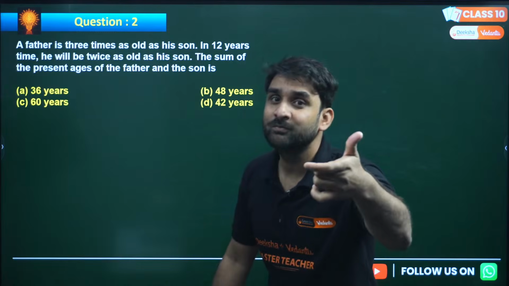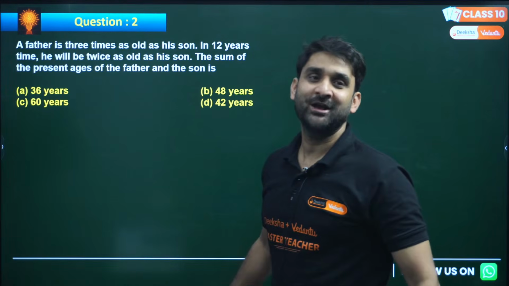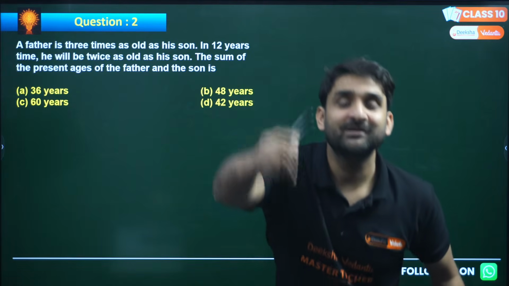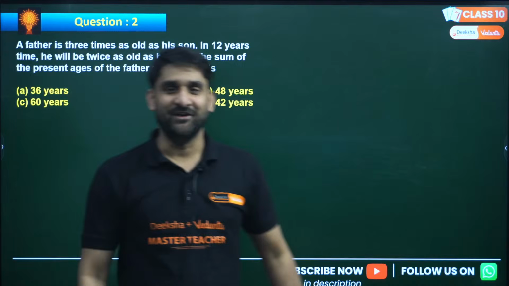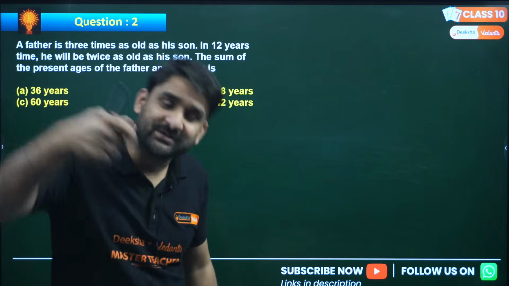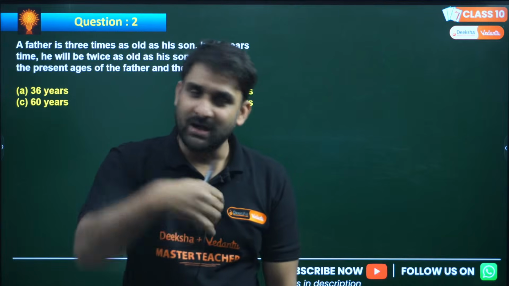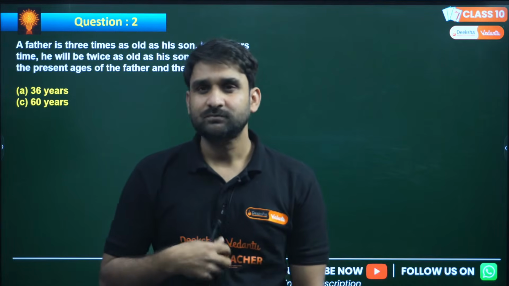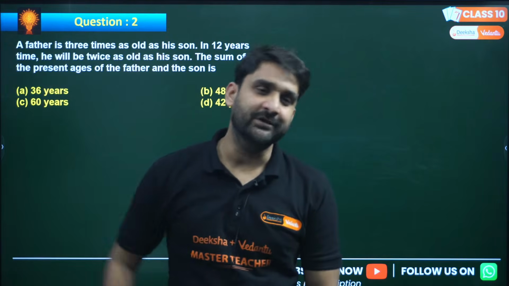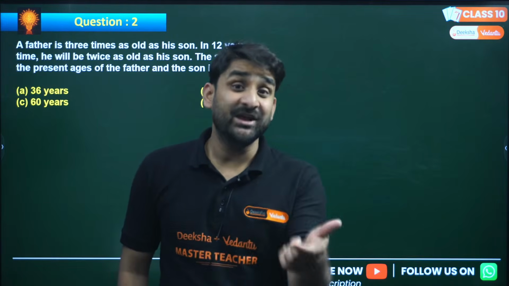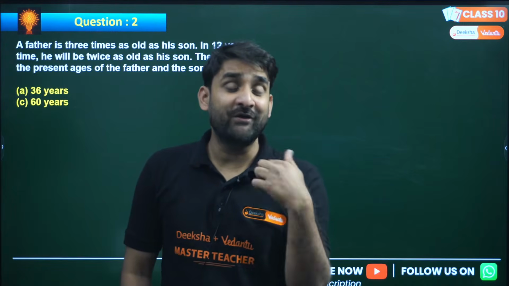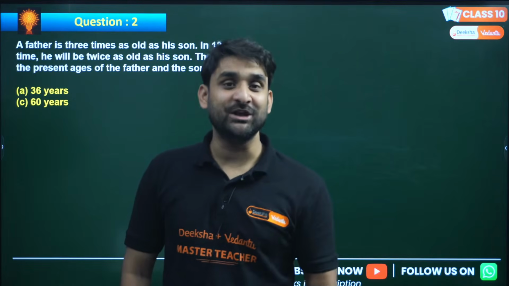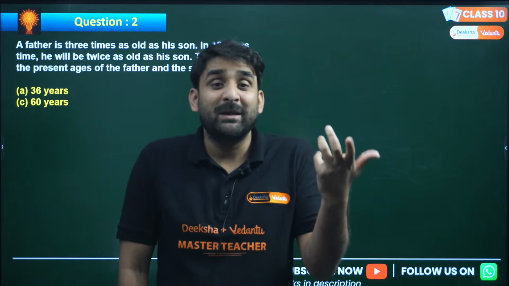So what you have to do? Don't read the question in the beginning. If 2 persons are there, first let their present ages, then we can read the question later on. For example, if you ask me, sir, what will be your age after 2 years? If I give you my present age, how many years old I am presently, you can get the result.